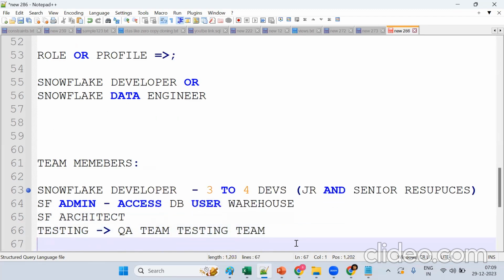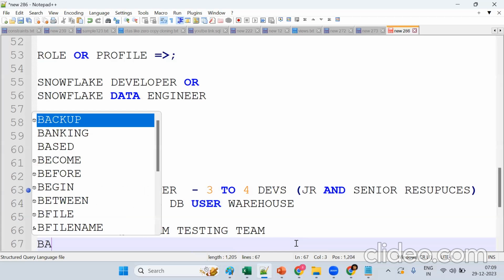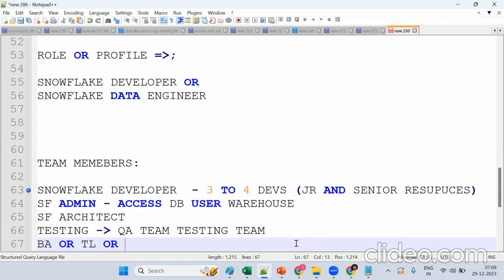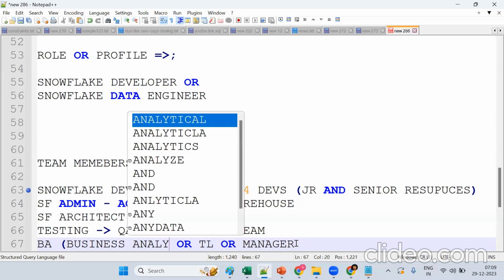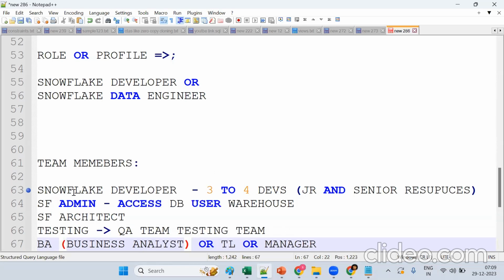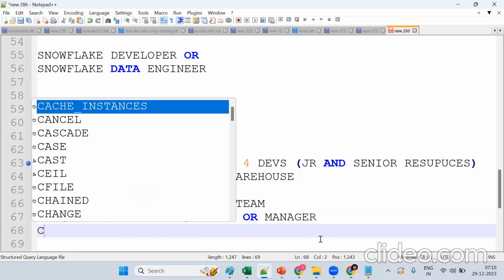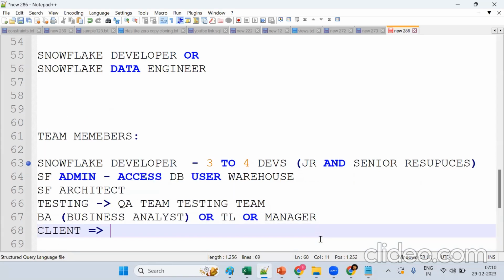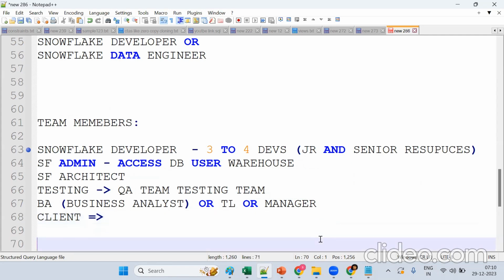Now tell me, in real time, who will give the requirements of the work to us? It will be the BA, team lead or manager. BA means business analyst. So in a project we have developers, admin guys, architect, testing, business analyst, team lead, and manager. Then there's the client, who brings the money to the company. So understand what exactly we are.